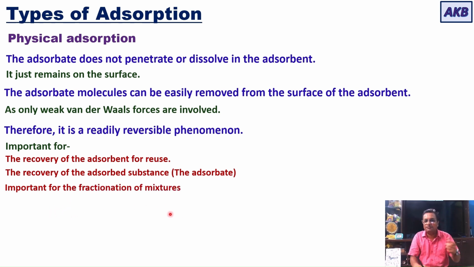If you have to fractionate a fluid mixture containing multiple components, then this readily reversible nature is useful. So for recovery of the adsorbent, for recovery of the adsorbate, and for fractionating a fluid mixture, this is useful.